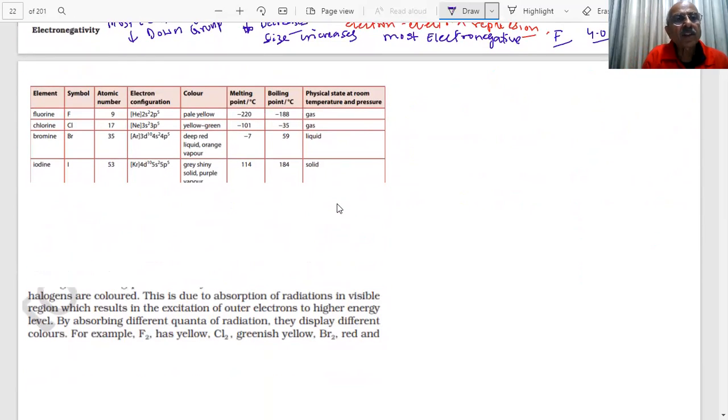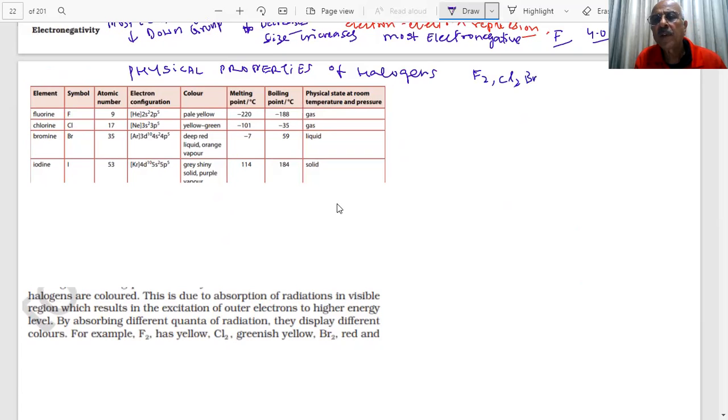Let us see some of the physical properties of halogens, students. You know that they exist as F2, Cl2, Br2, I2. And these are colored. Halogens are highly colored.